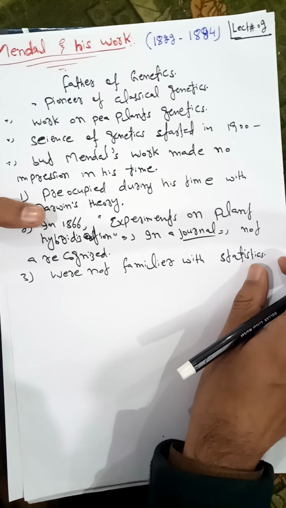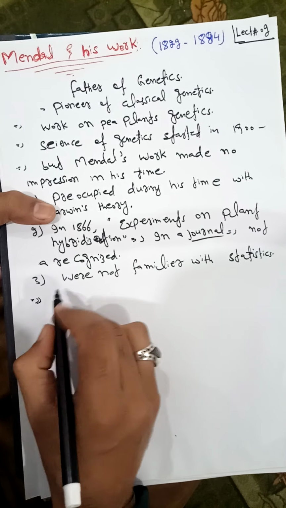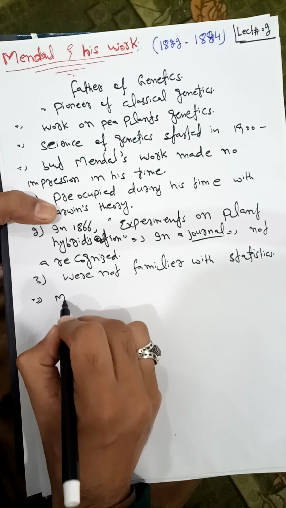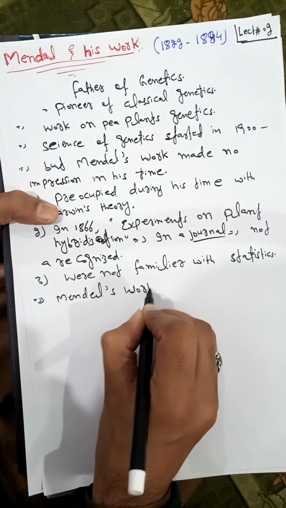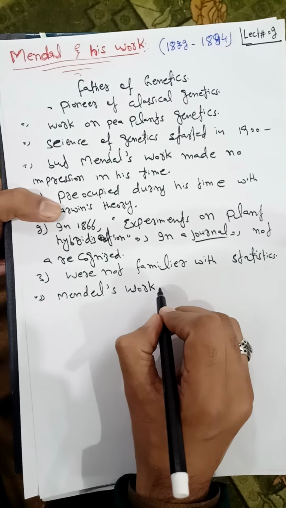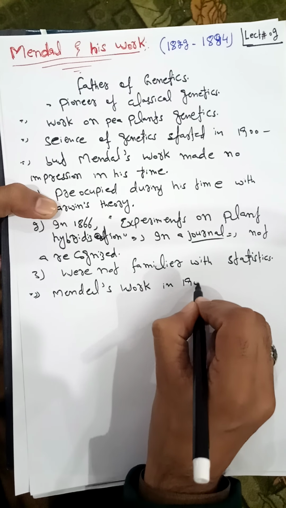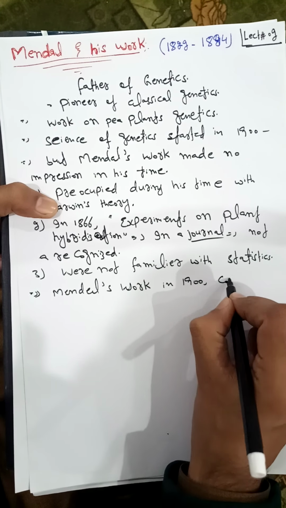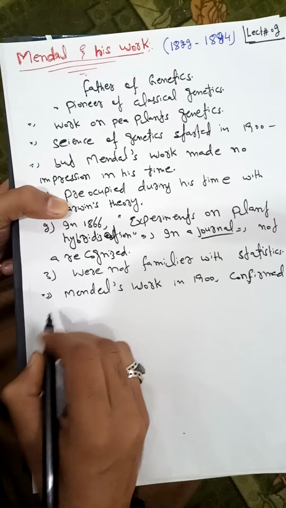Mendel's work was actually confirmed in 1900. I will not go into the history in detail, but in short, Mendel's work was confirmed in 1900 by some other scientists.